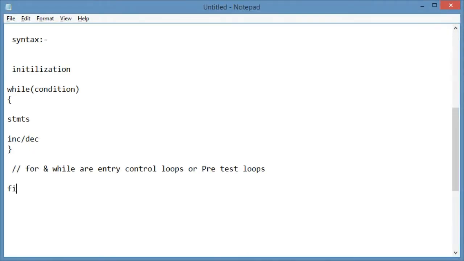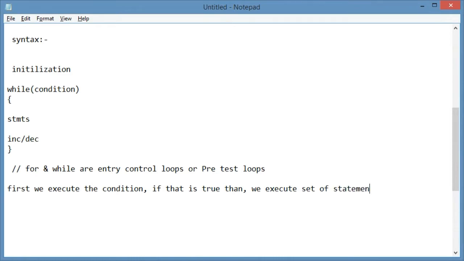If the condition is true, then we execute the set of statements, right?